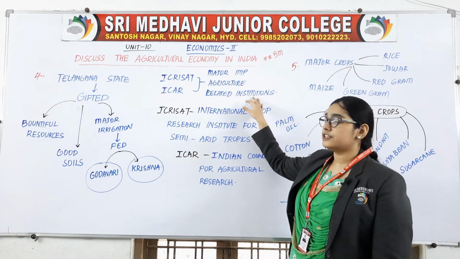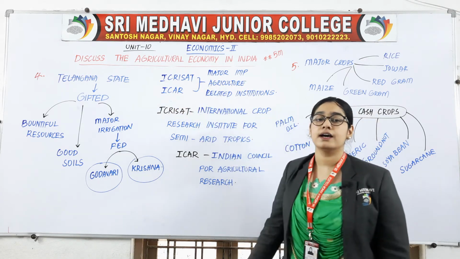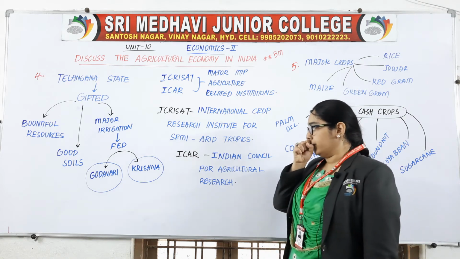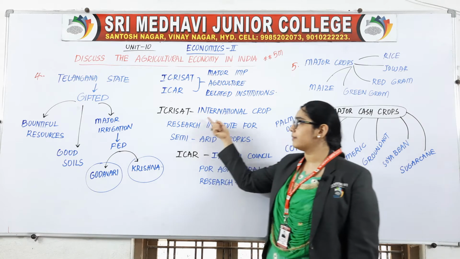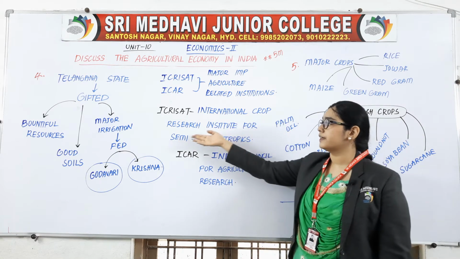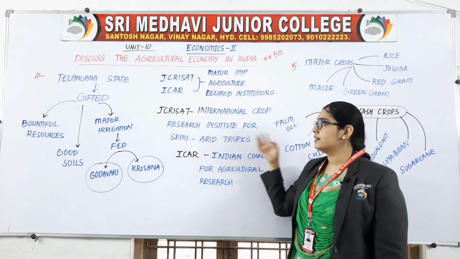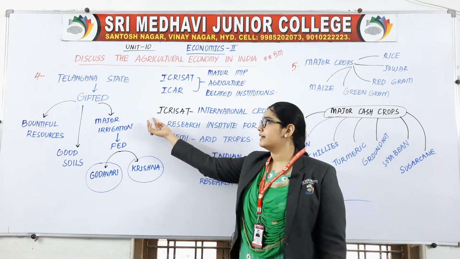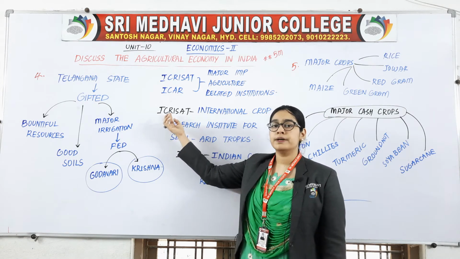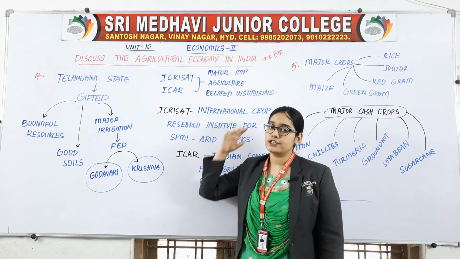Let us see the full form of ICRISAT: International Crop Research Institute for Semi-Arid Tropics.